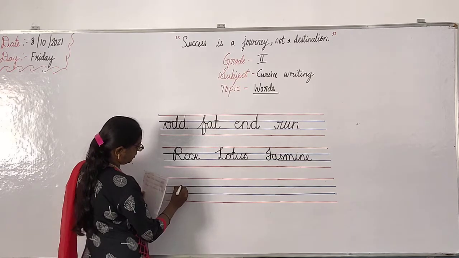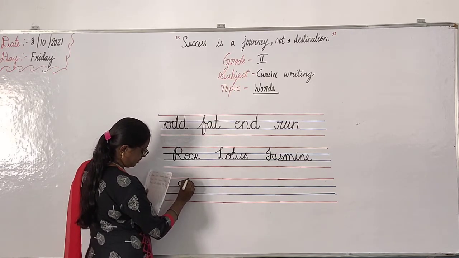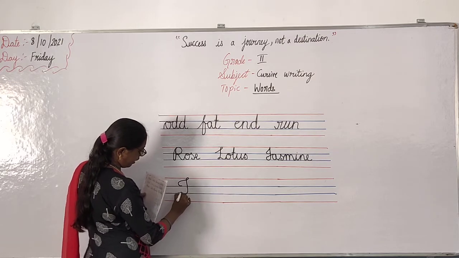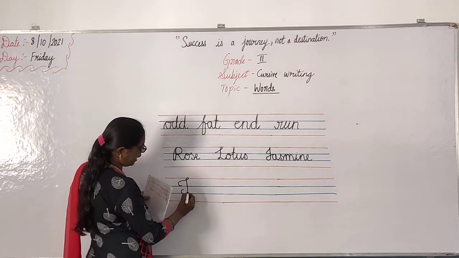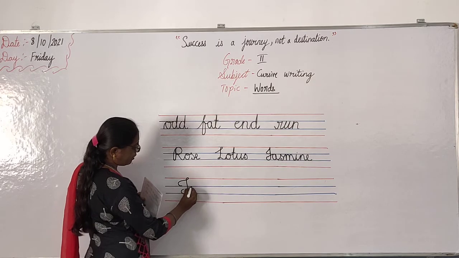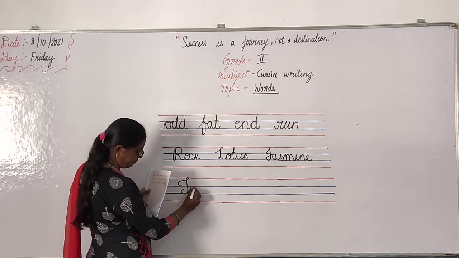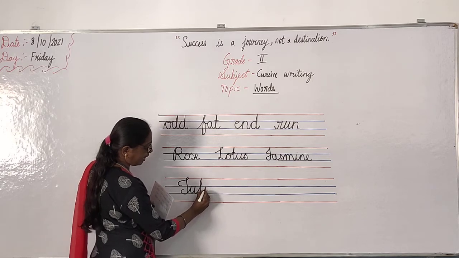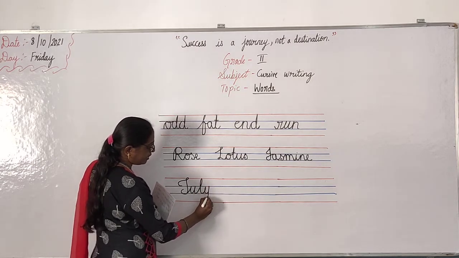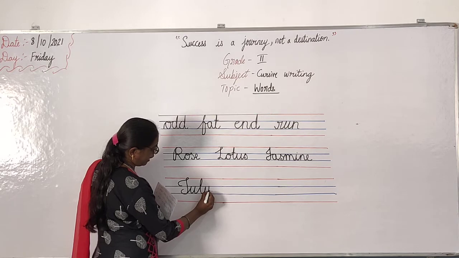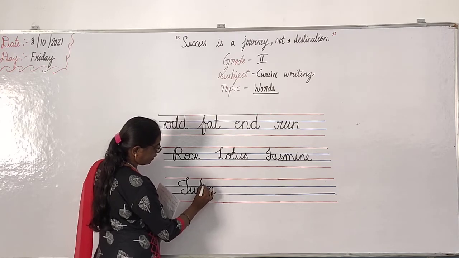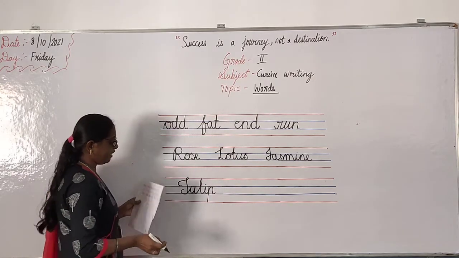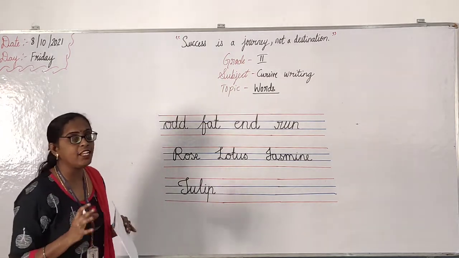Okay. Then tulip. How do you write tulip? See? Like this. Then again go like this. Come like this. Then stop till there. Then you join from here. Okay. See? You like this. Look at the board, children. Then touch the red line. Come again like this. Then touch the red line, down the red line. Then like this. Tulip. Okay. Neatly, slowly, if you write neatly, you can write.